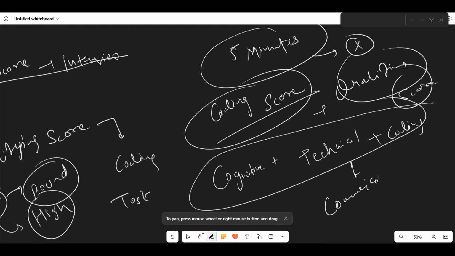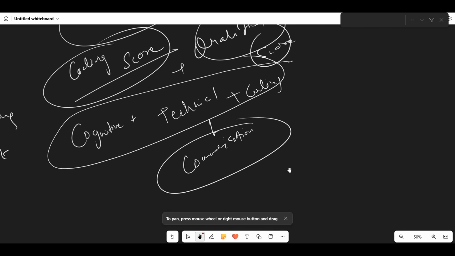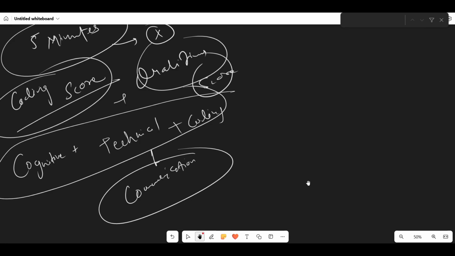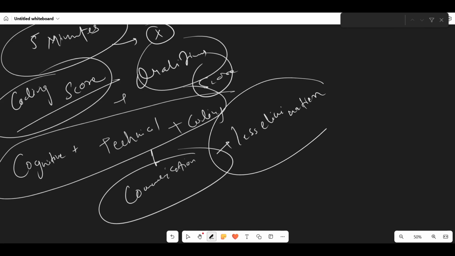And the communication round is a very, very less elimination round. Okay. There was a communication round firstly which was non-elimination, but now it is elimination, but very less elimination. Okay. So don't expect a mass elimination in the communication round, but whether you move forward with the communication round or not will be decided by the overall cognitive, technical and coding assessment score. Whatever you are scoring in these, you will move forward with the communication round.